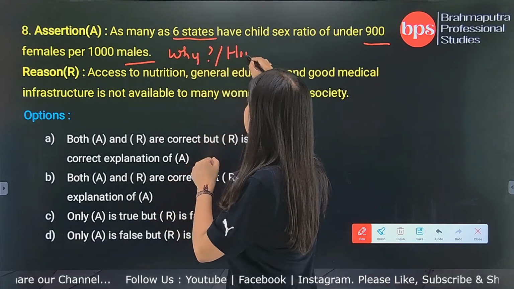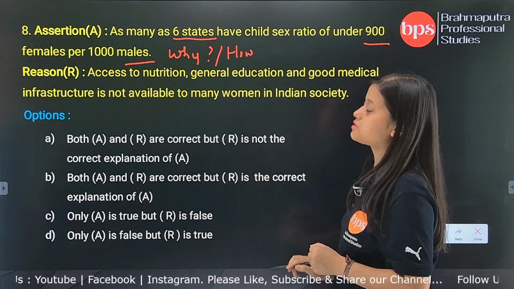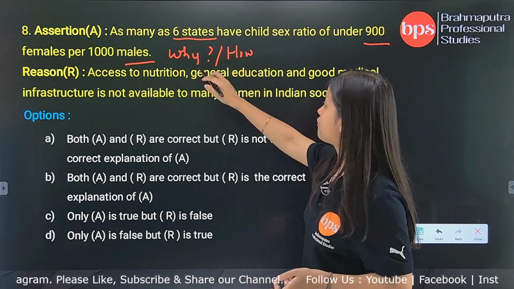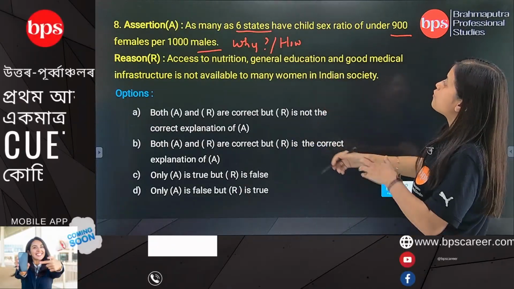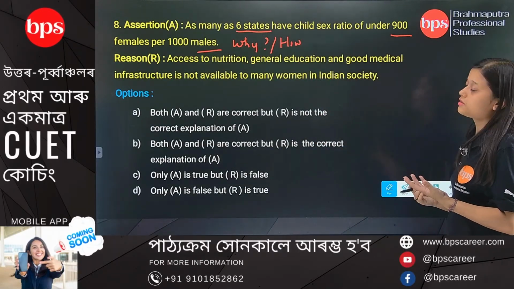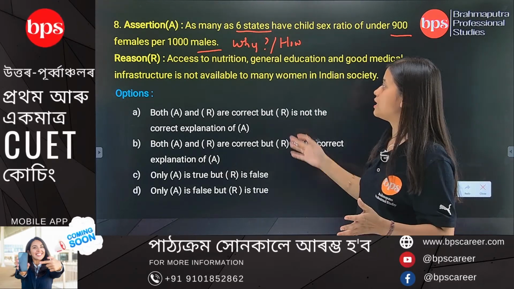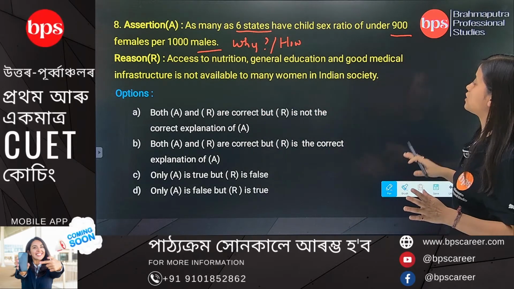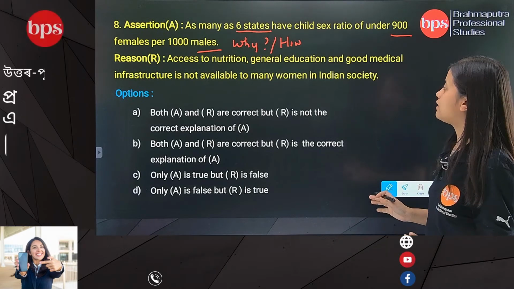I have always told you, when you get these kinds of questions, you always need to ask a question: why or how. When you ask this question, you always have a reason. Now we see why as many as 6 states have a ratio of under 900 females per 1000 males. The reason here is given: access to nutrition, general education and good medical infrastructure is not available to many women in Indian society.